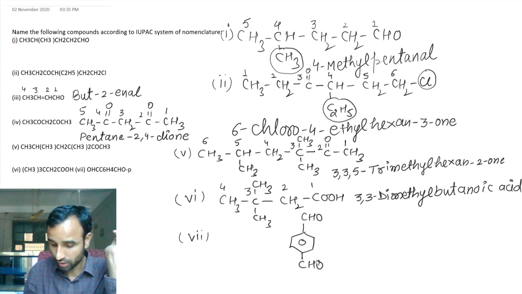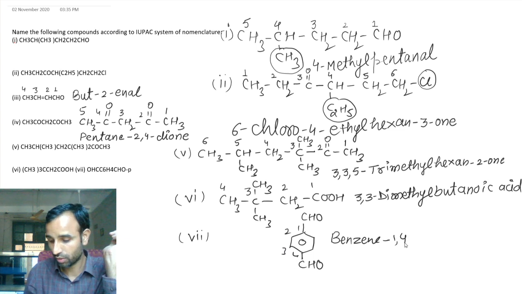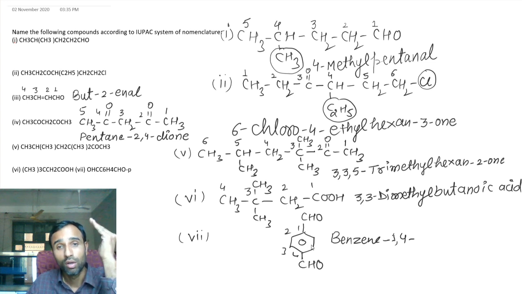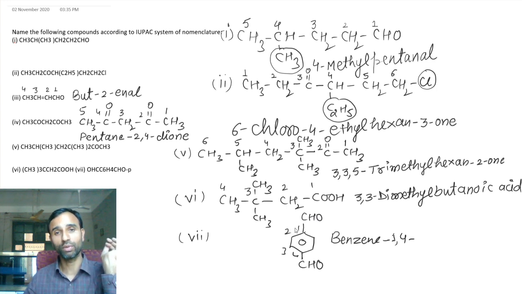So it is benzene 1, 4. In this case CHO will not get any number; that's why it is known as carbaldehyde according to IUPAC nomenclature.